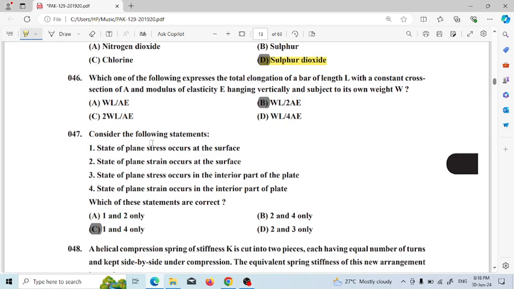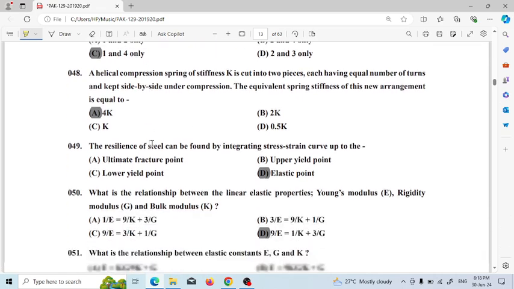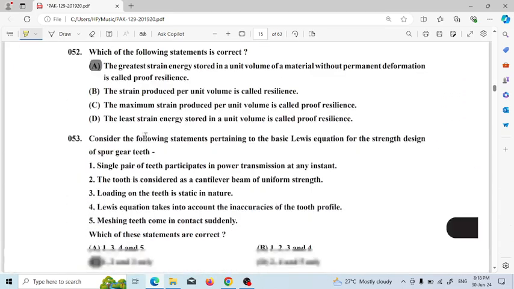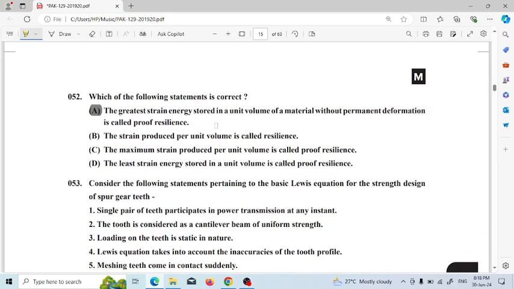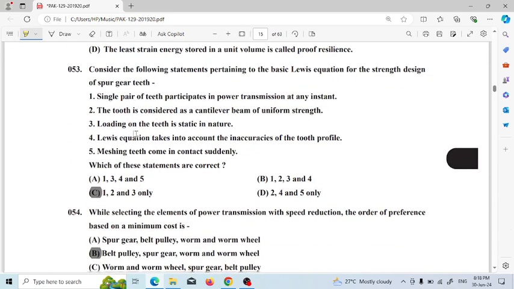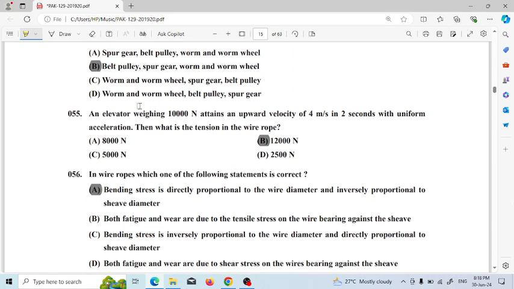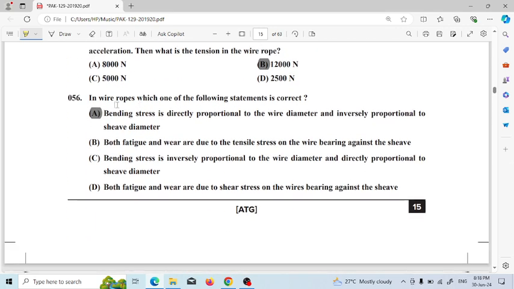This is also a mechanical question. We do not have to discuss it. This is also a mechanical question. Gear is also not mentioned, not required.